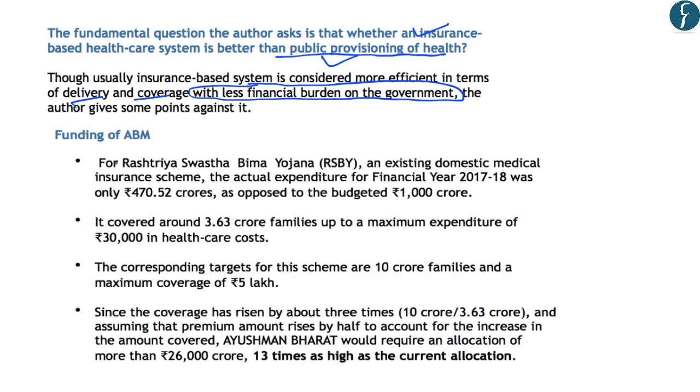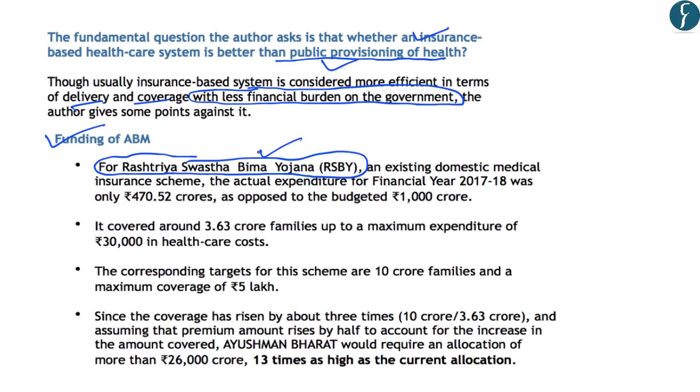Now first, the authors question the funding of Ayushman Bharat, and they highlight that the funds allocated by the government under the Ayushman Bharat are insufficient. So in this, the authors have analyzed the expenditure on another insurance-based scheme, which was the Rashtriya Swasthya Bima Yojana or RSBY. Now under this Yojana, the authors say that the actual expenditure for the financial year 2017-18 was only 470.52 crores. And the amount that was allocated for this scheme was 1000 crore rupees.